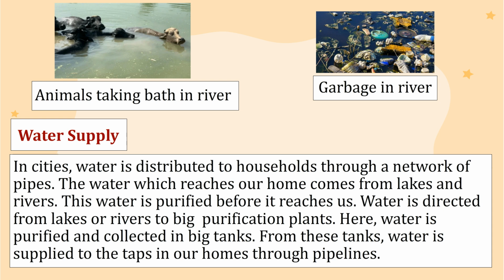Water supply. In cities, water is distributed to households through a network of pipes. The water which reaches our home comes from lakes and rivers. This water is purified before it reaches us. Water is directed from lakes or rivers to big purification plants. Here, water is purified and collected in big tanks. From these tanks, water is supplied to the taps in our homes through pipelines.